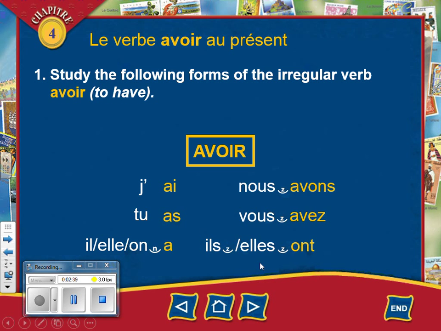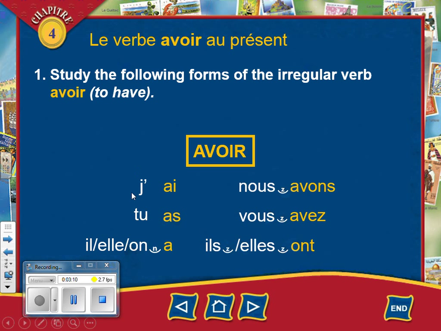So let's take a look again. The verb avoir is irregular. It means to have. The infinitive, or the name of the verb, is avoir. Its conjugated forms in the present tense are j'ai, tu as, il a, elle a, on a. Those are the singular forms. Nous avons, vous avez, ils ont, elles ont.